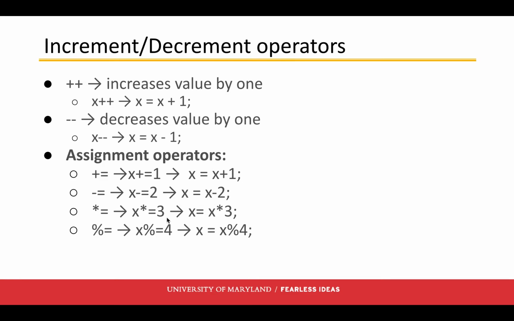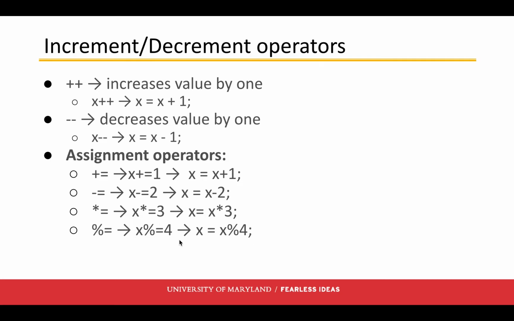Times equals, same sort of setup: x = x times whatever this number is. And then also the modulo sign. The modulo, if you remember from earlier, is telling us what the remainder is when that number is divided. So in this case, x %= 4 would be x = x % 4.